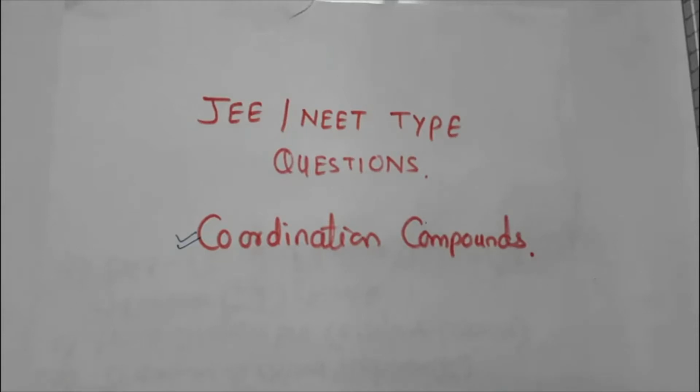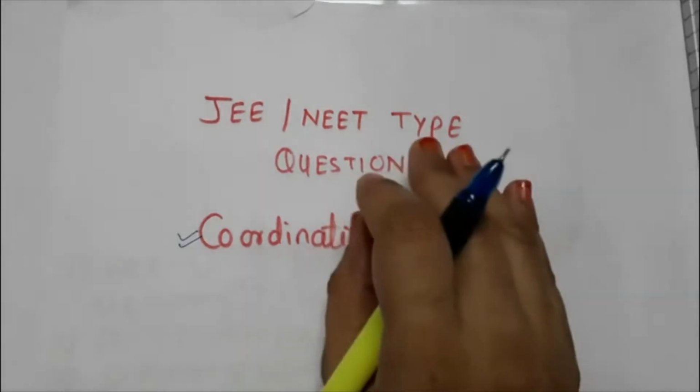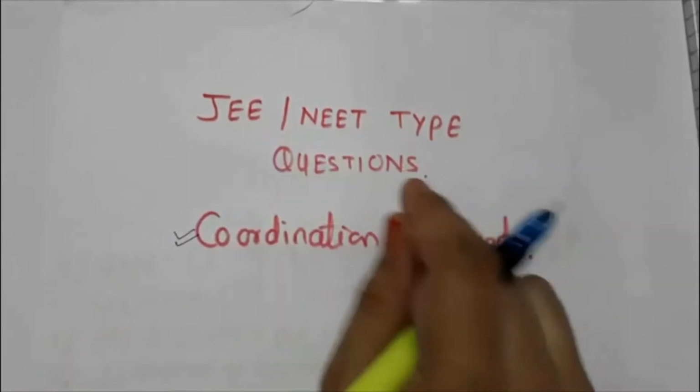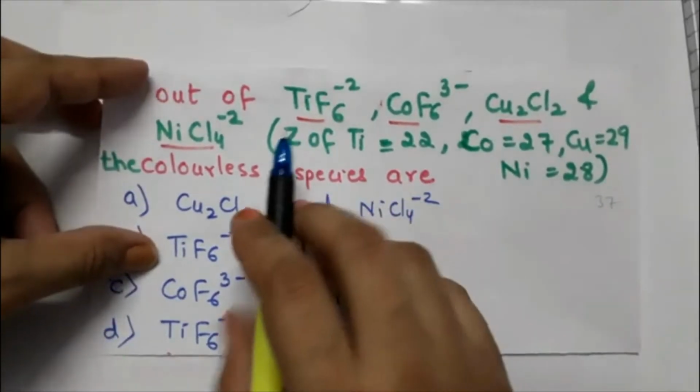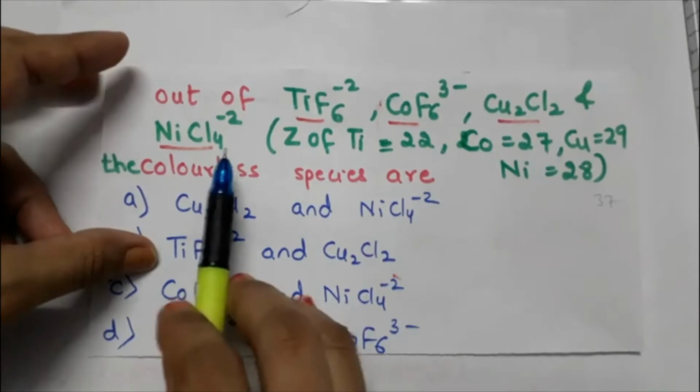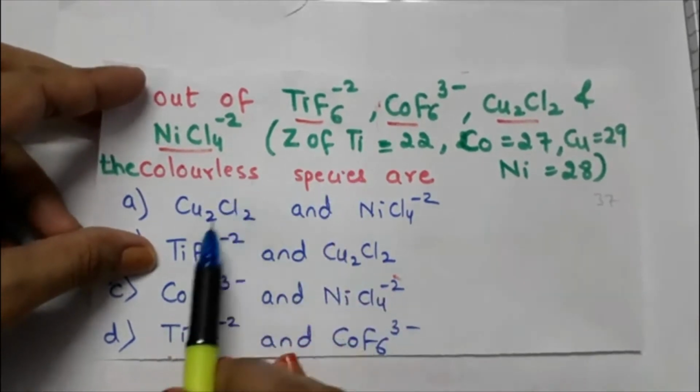Hello students, in this video we will solve some of the questions of coordination compounds which are asked in competitive exams like JEE and NEET. Here we have the first question with us. Now they are asking out of 1, 2, 3, 4 which species is colorless, or I should say which pair of species are colorless.